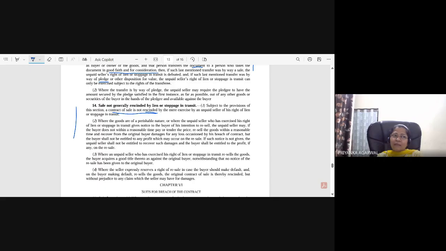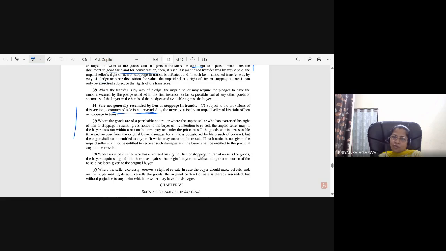So basically, suppose the sale price was 100 rupees, and since the buyer did not pay the price at that time, the seller has to sell it at 80 rupees. That means he suffered a loss of 20 rupees. That is ordinary damages, right? This is one example we have discussed. So that is the damages amount he can recover from the buyer.